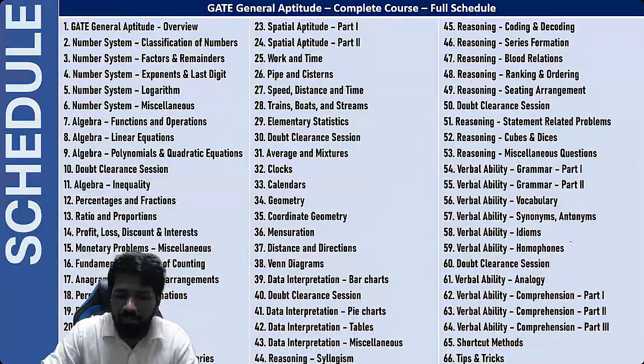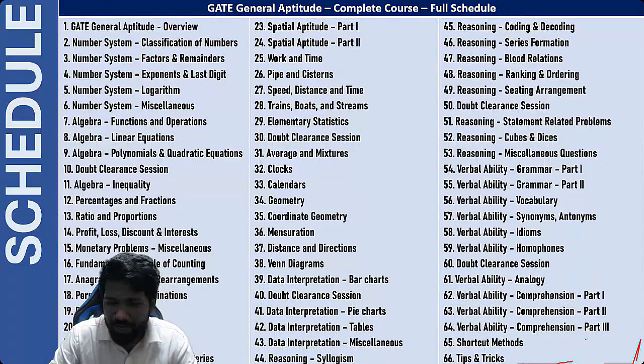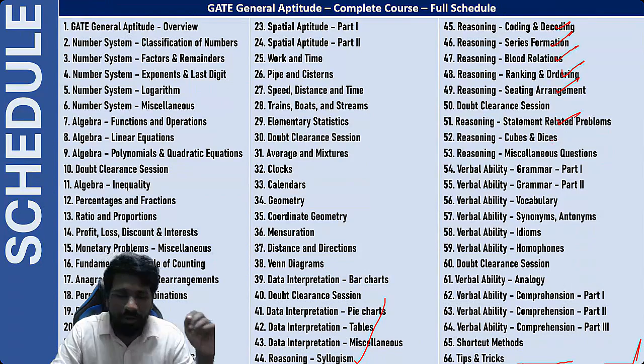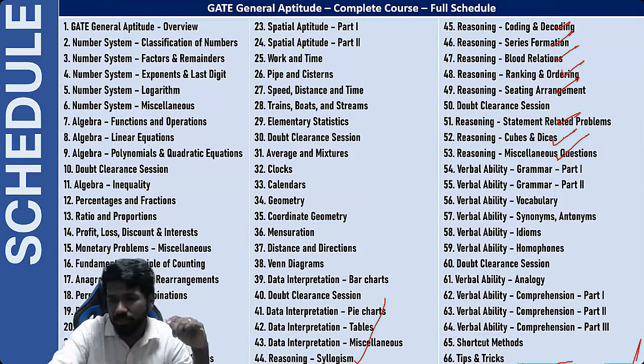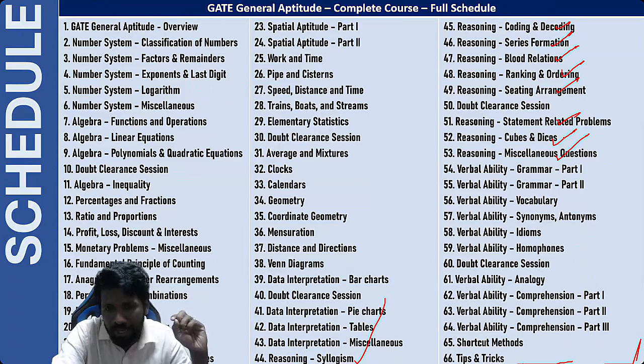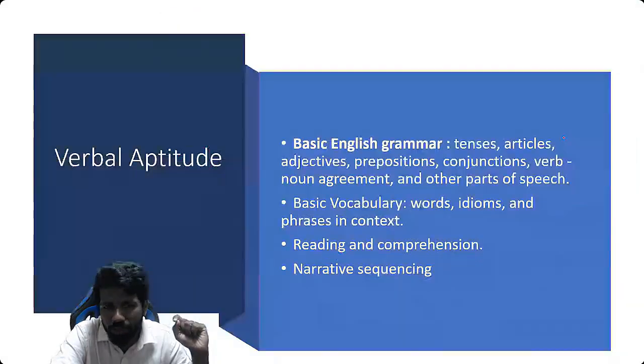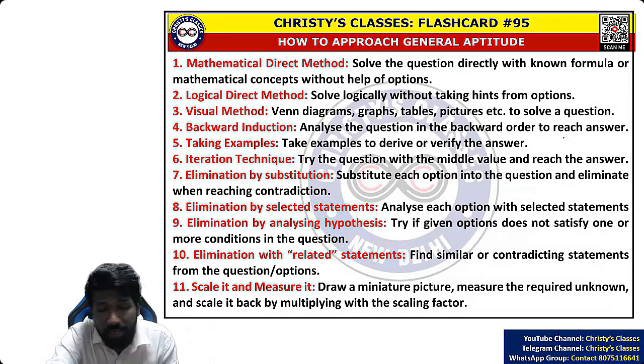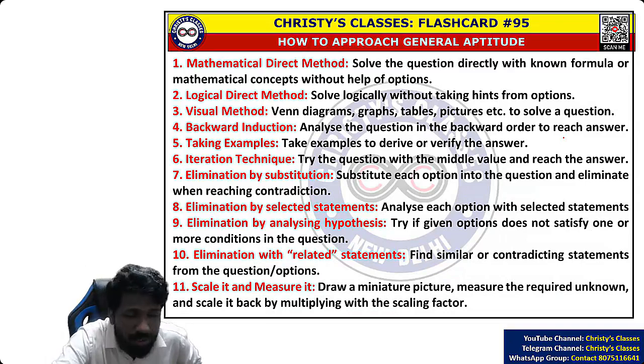As I told, all these will be discussed in separate lectures in reasoning, syllogism, coding, decoding, series formation, blood relation, ranking, ordering, seating arrangement, statement related problem, cubes and dice, and miscellaneous questions. So that is the analytical aptitude unit or reasoning unit we call. Finally comes the verbal aptitude. As I told, I will be teaching you with this different shortcut method so that you can solve questions faster and the amount of math or calculation you have to do will be minimal.